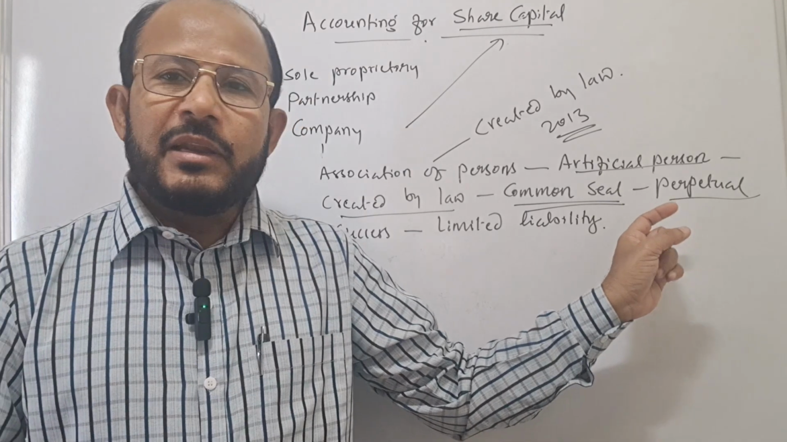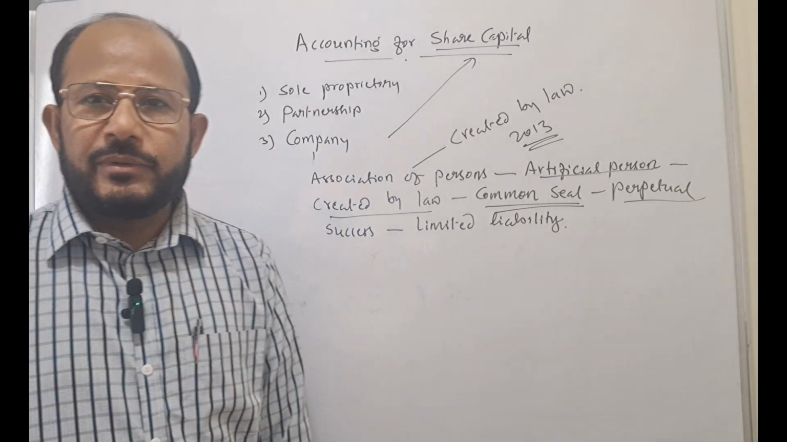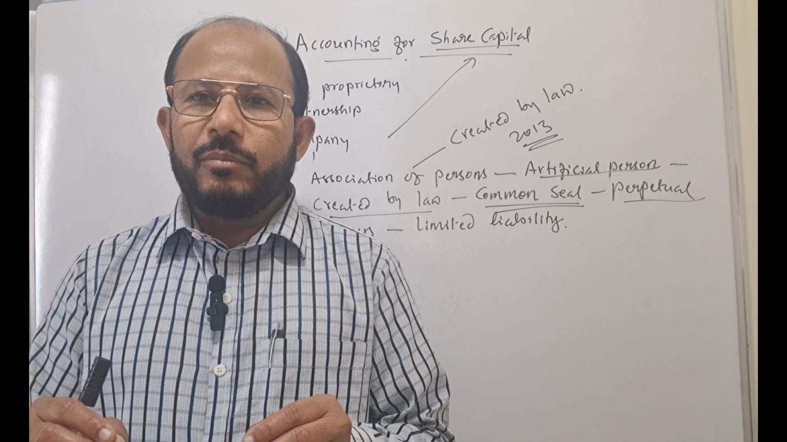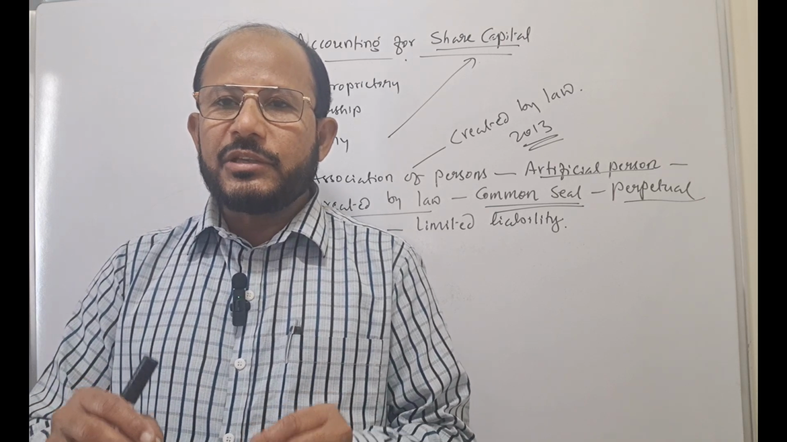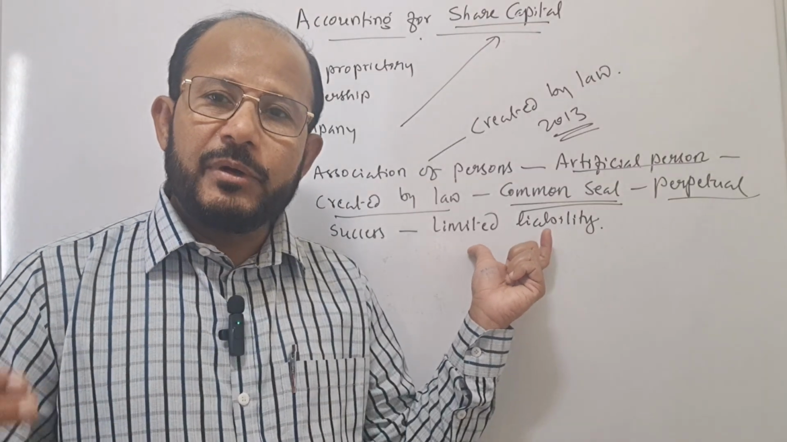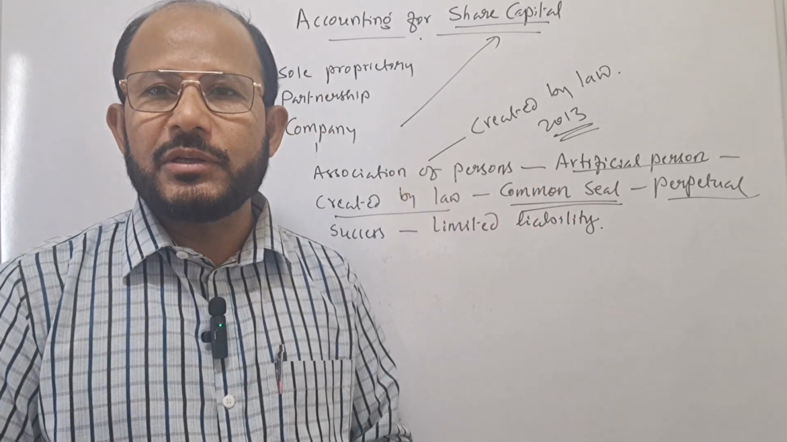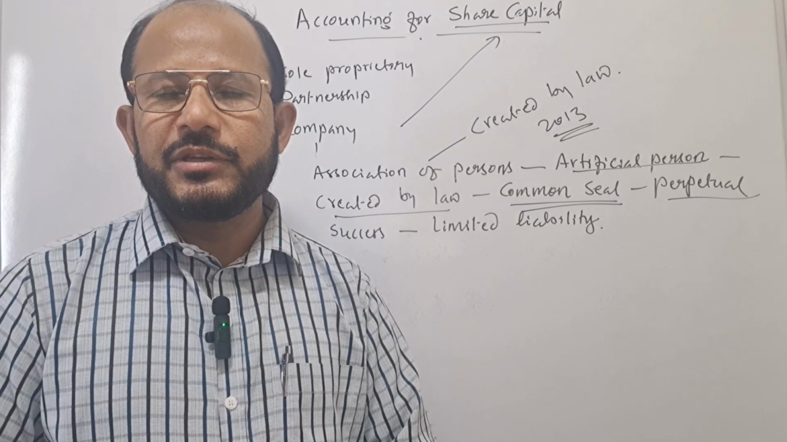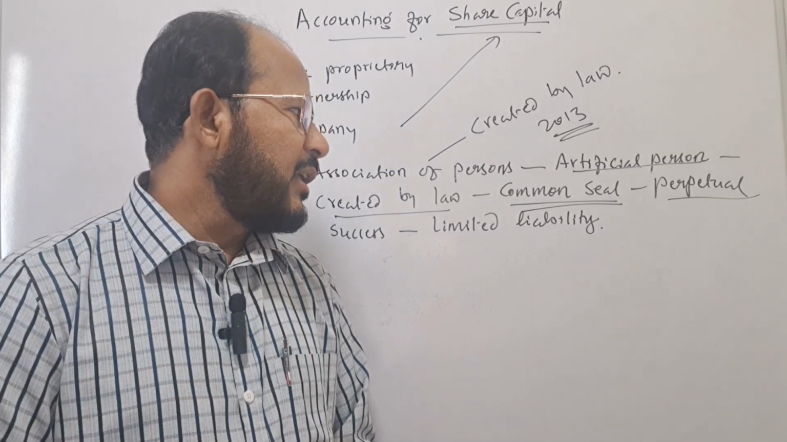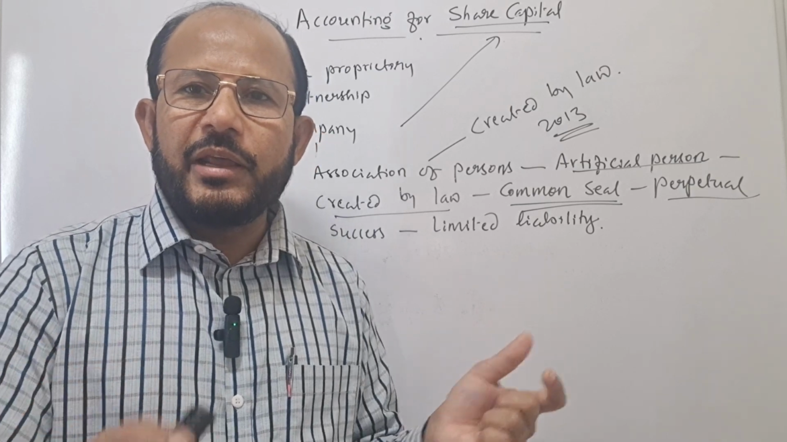And the next advantage is limited liability. If the company is wound up, if the company is going to close, the liability of the member is limited only to the extent of his investment. Here the liability of the members is limited. Remember, in case of a company, members are called shareholders. Shareholders, in the sense, are the persons who have purchased the shares of a company. Therefore, shareholders' liability is limited only to the extent of their investment.